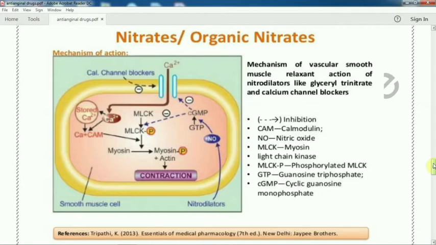How does it contract? See, in the general phenomenon, when the calcium channel opens and calcium enters into the myocardium cell, it activates the myosin light chain kinase, which phosphorylates the myosin light chain. So myosin is converted to phosphorylated myosin. We have already discussed this in the calcium channel blocker. So phosphorylated myosin, in the presence of actin, contracts.